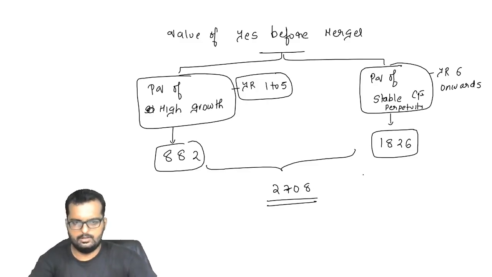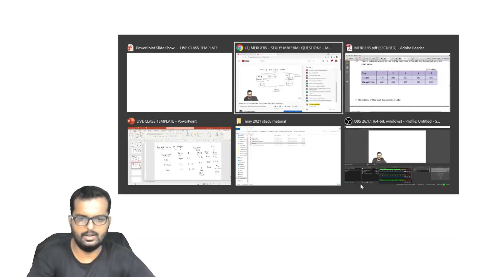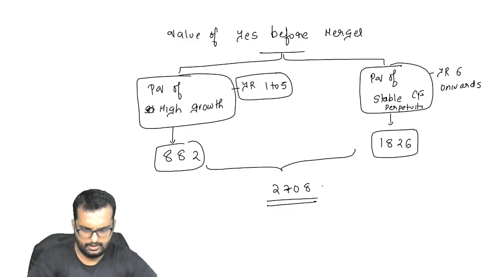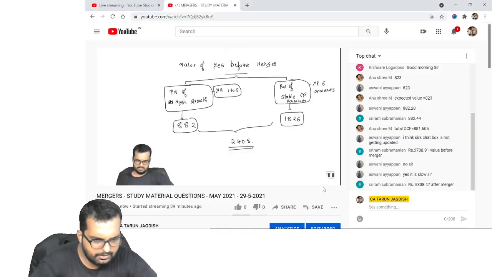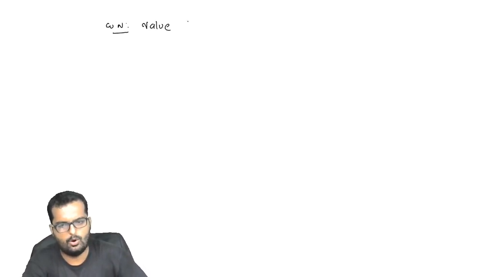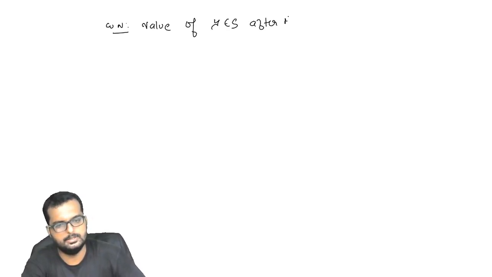Alright, I believe you are done with this, friends. Now I'll speed up a little bit since you have understood this entire thing. Sriram, it is not 5308. Oh, you got the value after merger also? Excellent, that's good speed. I will do it quickly now. I'll write down the next working note heading: value of Yes after merger.